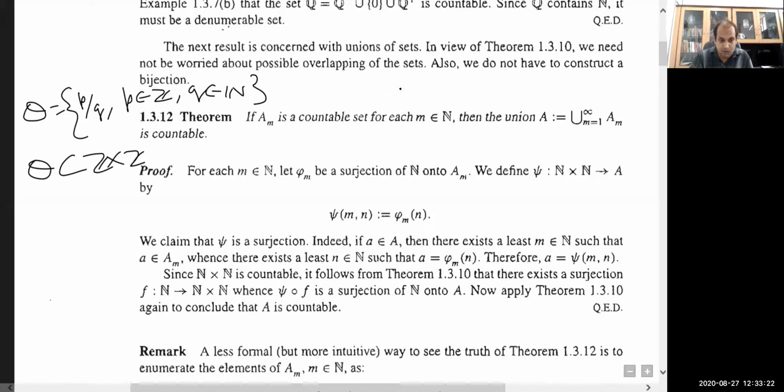And we have proved this by choosing this map. I have already proved that map, (-1) to the power n into the floor of n by 2. Just recall that map. We have proved that Z is countable, and the Cartesian product of countable sets is countable. And you know that every subset of a countable set is countable. So by that logic, again you can say that Q is countable. So this is the third way you can proceed.